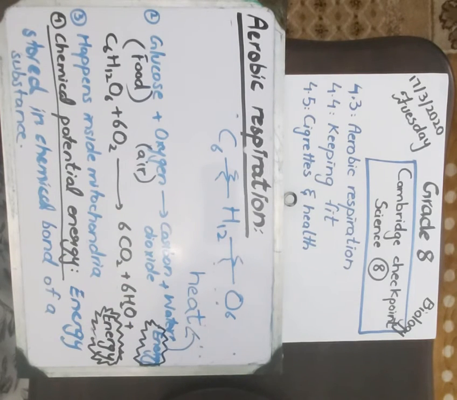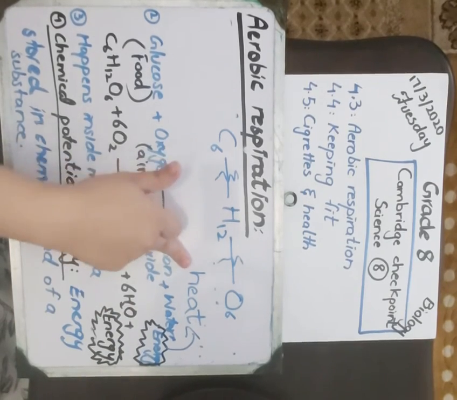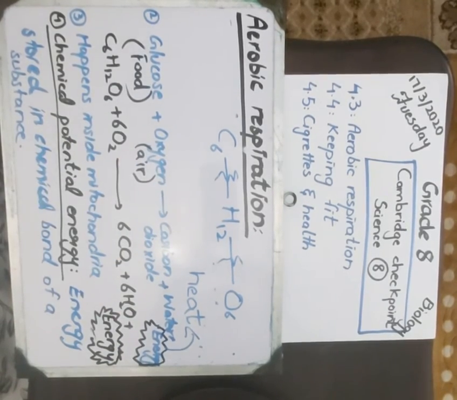Whenever you exercise, respiration happens, but you also feel warm. You feel that your body is getting hot, because some of the energy is transferred into heat energy. That's why your body becomes warm or hot when you do vigorous exercise.